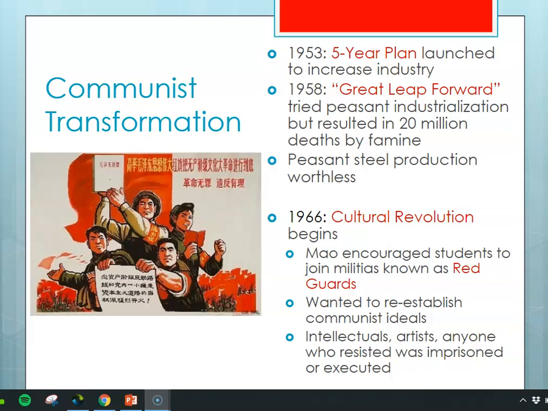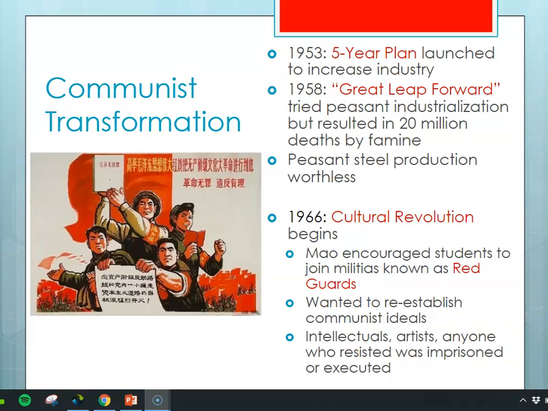In 1958, though, it was realized that what was happening with this 5-year plan wasn't enough, and they attempted something called the Great Leap Forward. Mao realizes that there are millions and millions, tens of millions of peasants in China, and so what he wanted to do was industrialize the peasants.